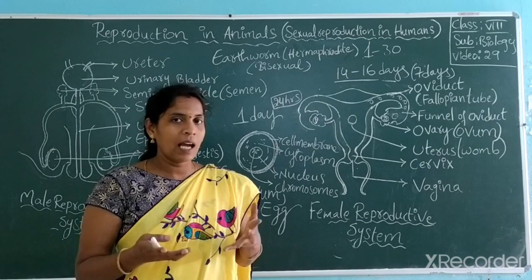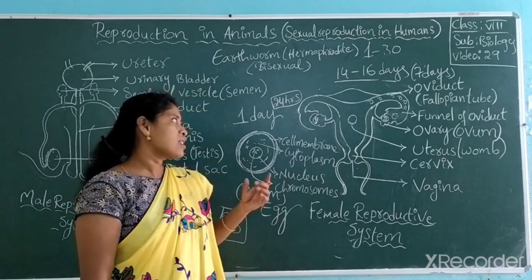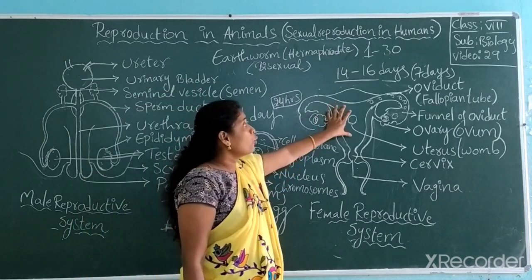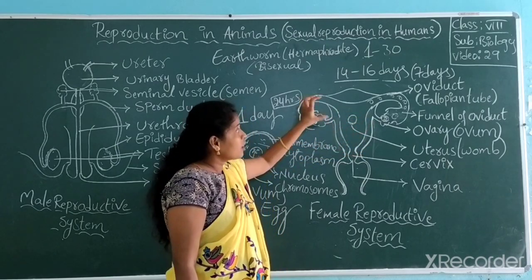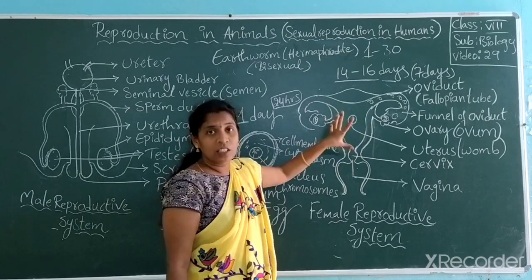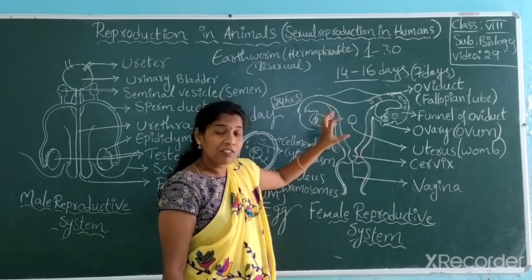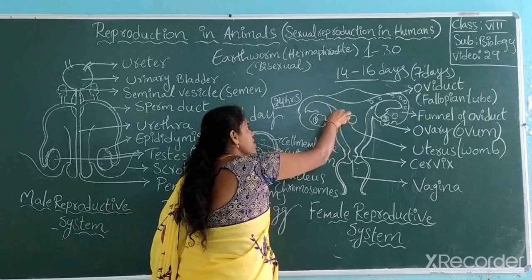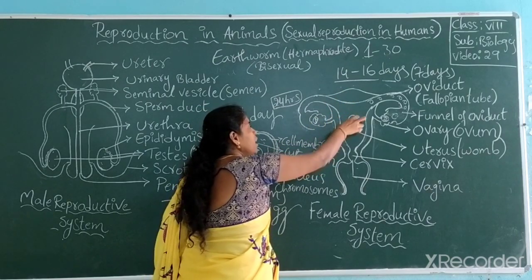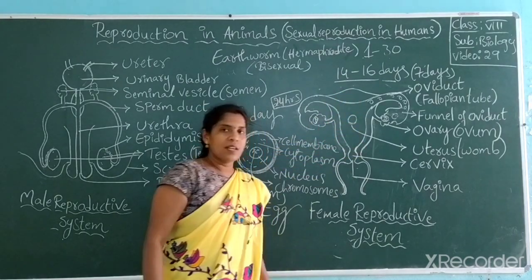If not, in future they can't carry a baby. That's the reason, to maintain a healthy and hygienic condition, the reproductive system of the female itself takes action and tries to push the dead ovum outside.